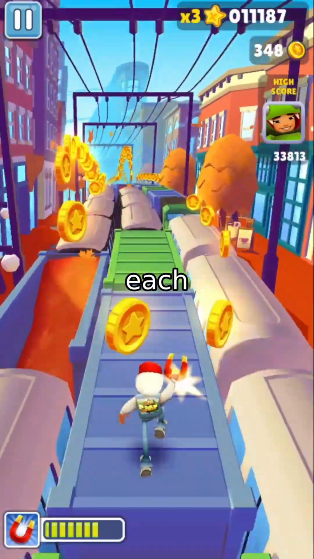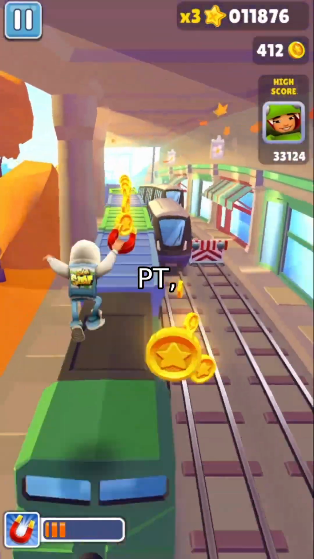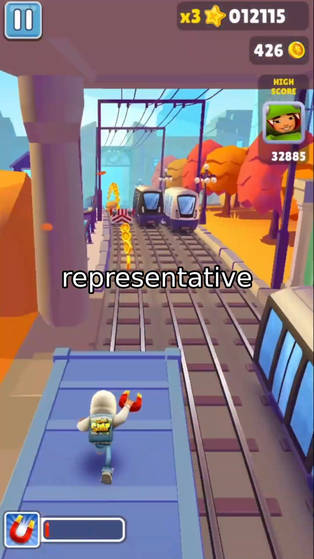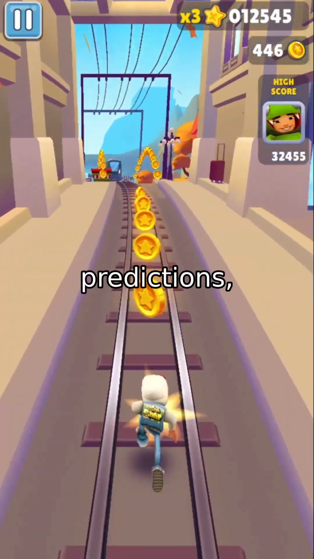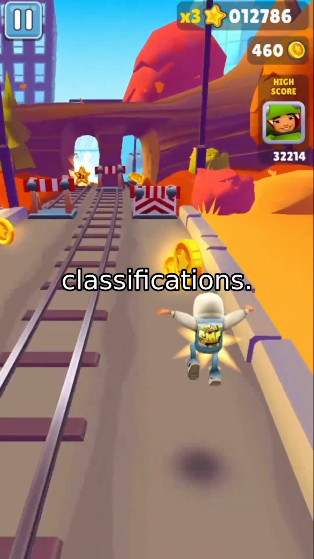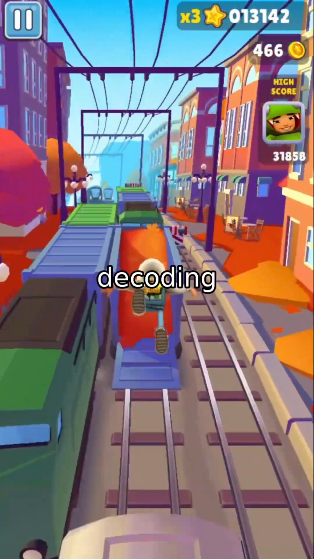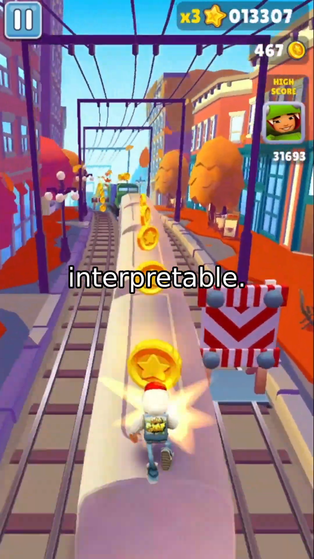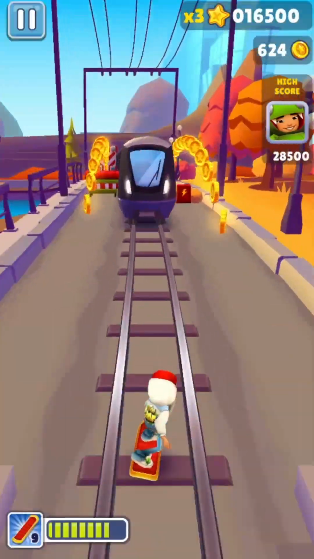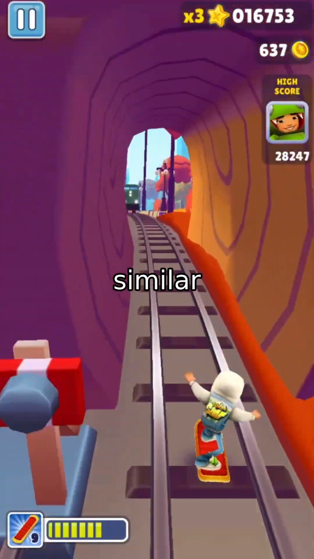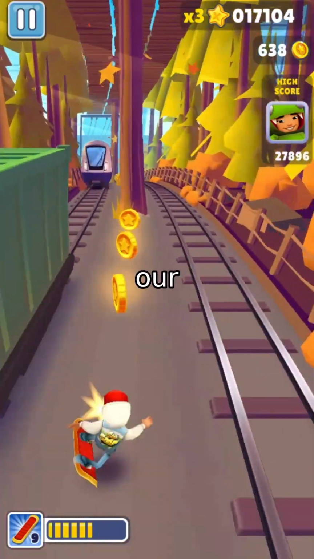At inference, we treat each frame element as an independent classification task. For a given target pair, PT, ET, we sample 7 representative source pairs per semantic role based on minimum occurrence thresholds, compute the model's predictions, and aggregate scores across all positive classifications. The role with the highest total score is assigned to the target. This decoding mechanism is both robust and interpretable. Unlike black box classifiers, the model's reasoning can be traced. This role was assigned because it aligns with 5 out of 7 similar instances in the same frame. This transparency is not incidental. It is central to our design.